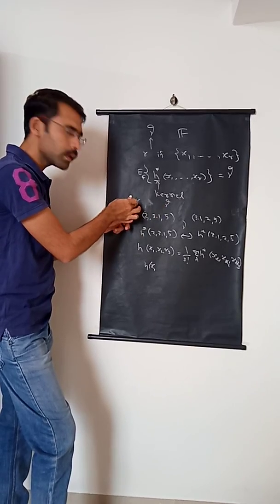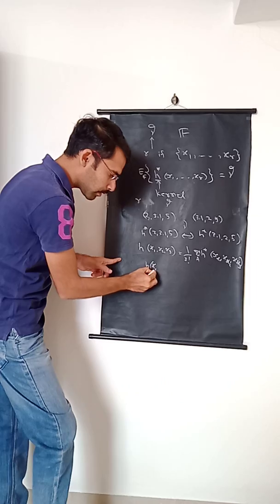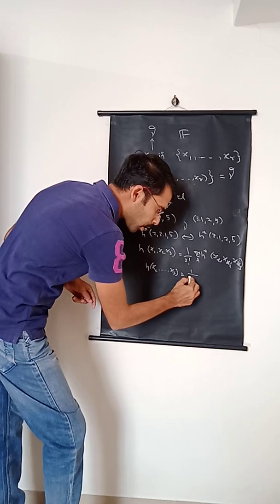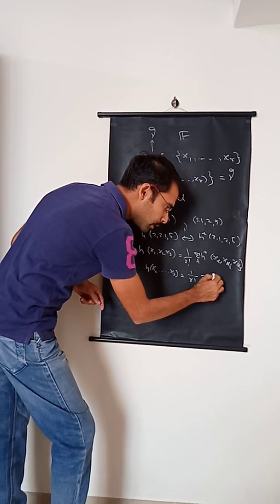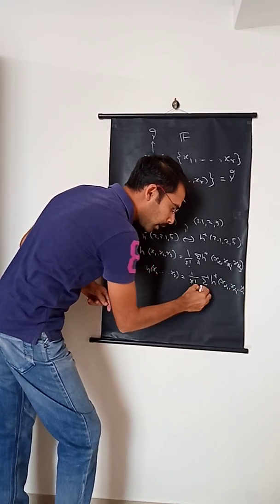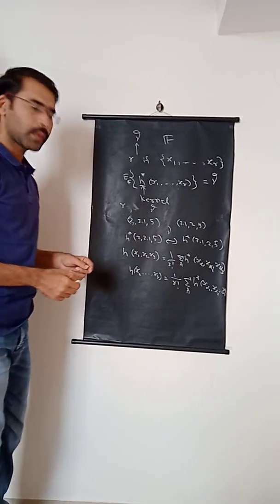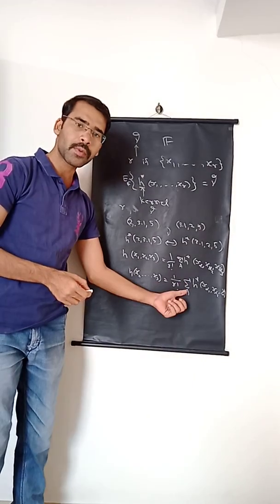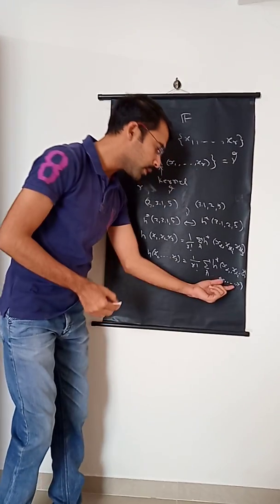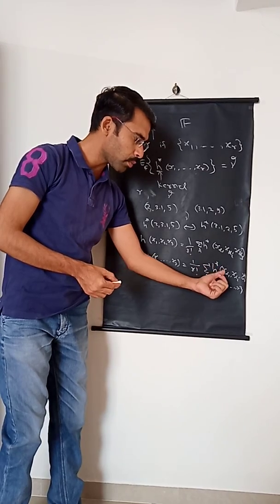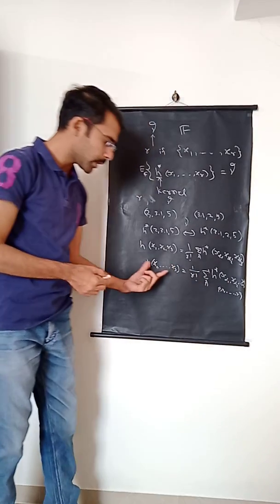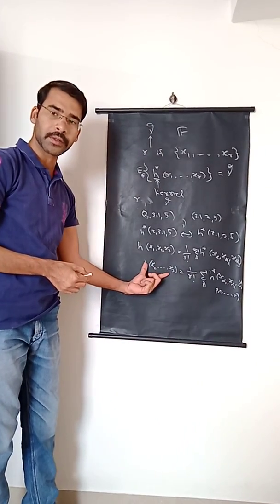So gamma is estimable with estimability degree R. In that case, H of x1, x2, up to xr will be defined as 1 upon R factorial summation of H star of x alpha 1, x alpha 2, up to x alpha R, and this summation will be taken over A, and in this case A is the set of all the permutations of the numbers 1, 2, 3 up to R. So permutations of all these numbers will be considered, and then the H star value for all those permutations will be calculated. Then the average of all those values will be taken, and that will be regarded as the H function.